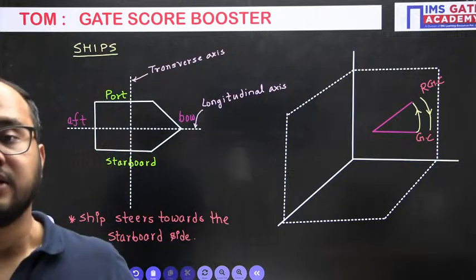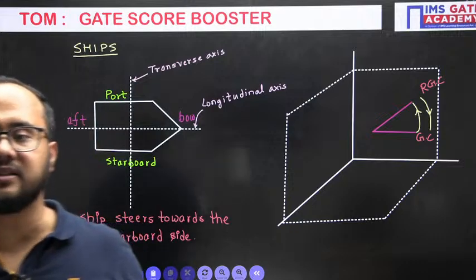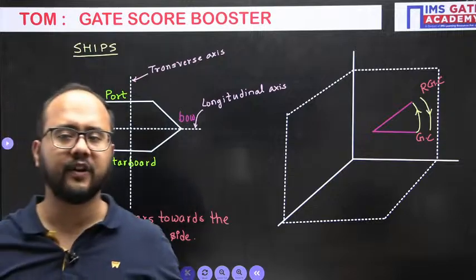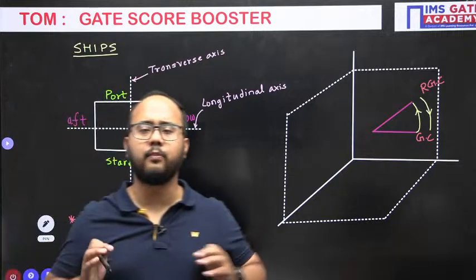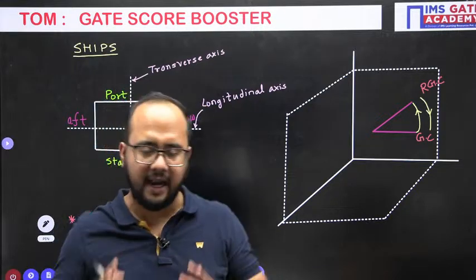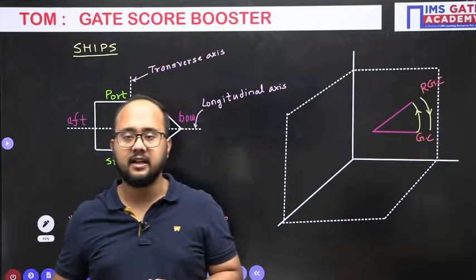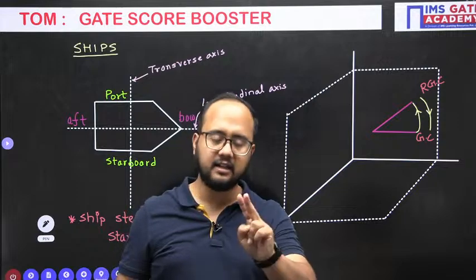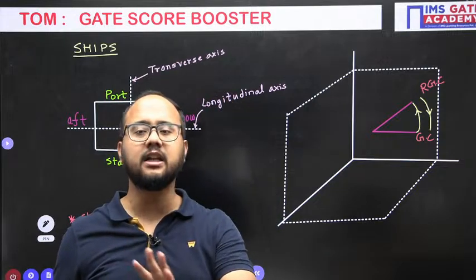Is it clear? Other than that, we have this sway and this yawing. All these are not that important here, not at all important for the GATE examination. That's why you should not go for this at this point of time. At least you should know pitching, rolling, and steering. Only these three things you should know.